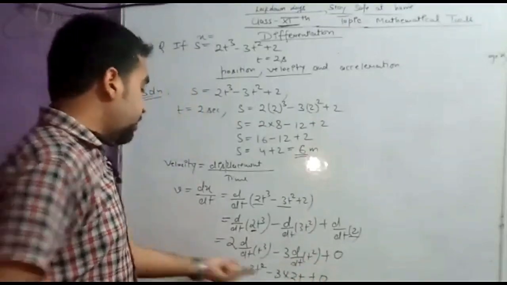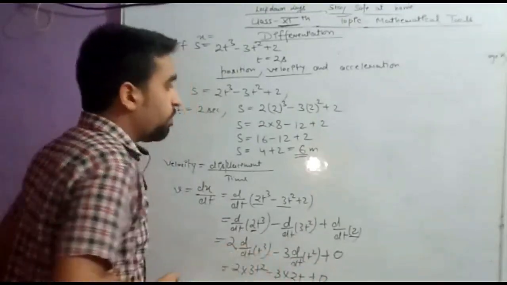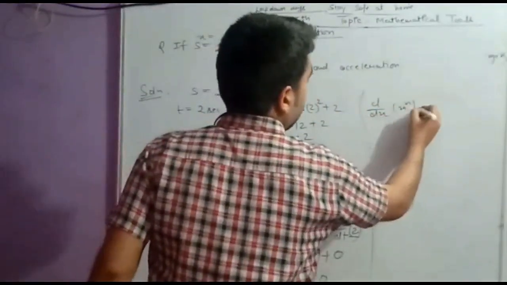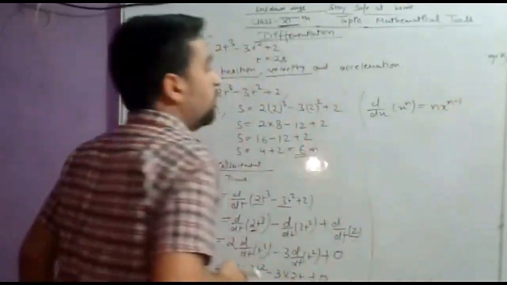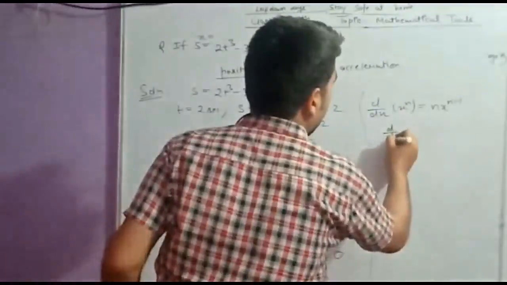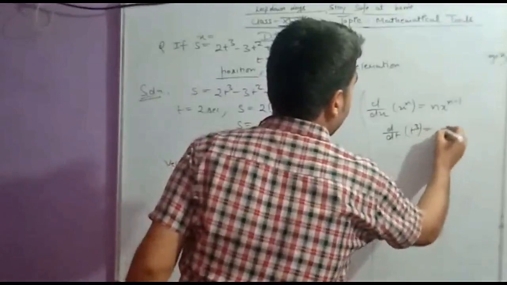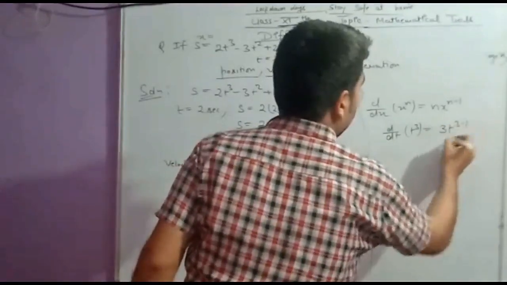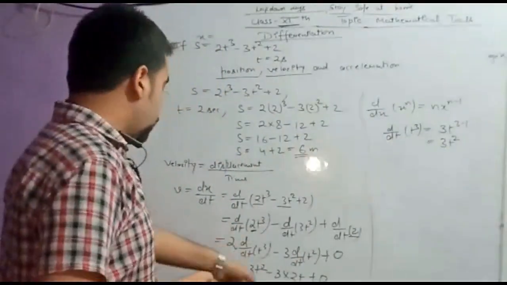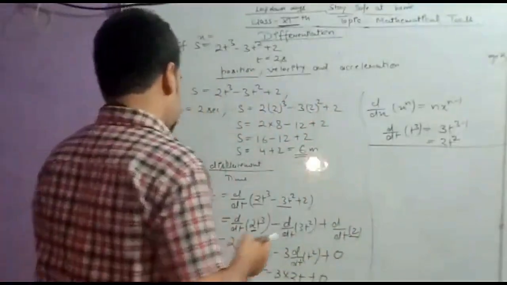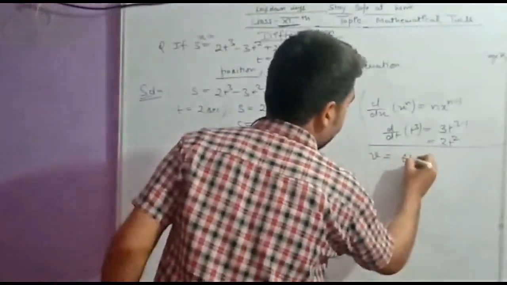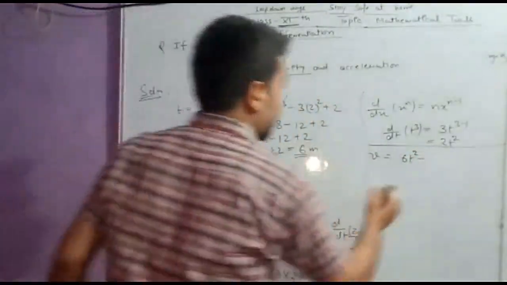Now those who don't understand why the differentiation of t cube is 3t square, let me tell you one formula. d upon dx of x power n is equal to n x power n minus 1. So you can apply the same identity here. So d upon dt of t cube will be how much? This will be 3 t power 3 minus 1. So this will be 3t square. In a similar way I have solved the other. Now just solve it. So you will get velocity is equal to 2 into 3t square, this will be 6t square, minus 3 into 2t, that will be 6t.